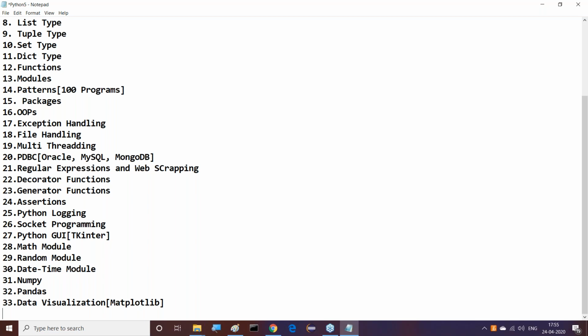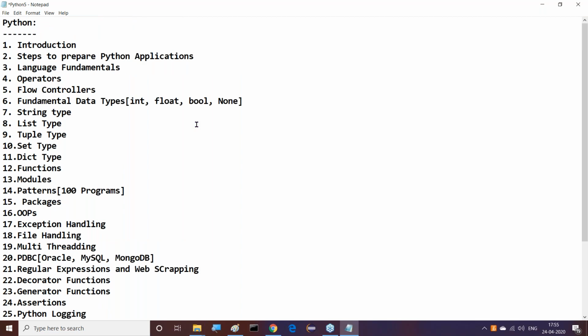While covering the syllabus, I may go for more than that. I may forget to specify one or two things, but nearly all of these things are clear here. This is the total syllabus I planned for Python. Don't think about core Python and advanced Python separately; both are included here. Here itself I included the total content.